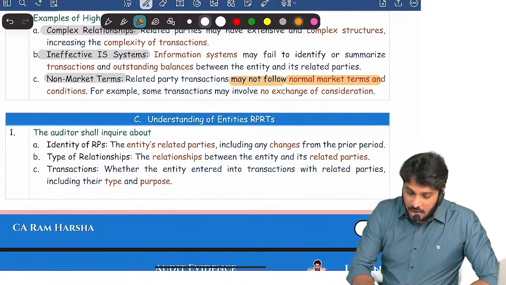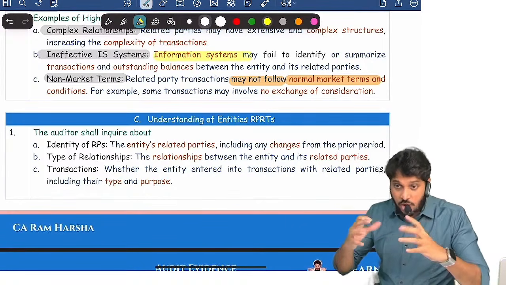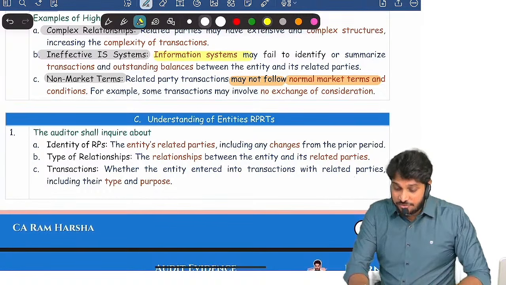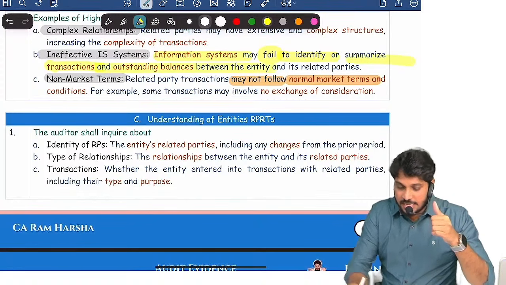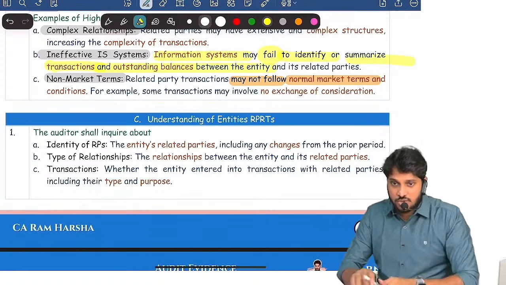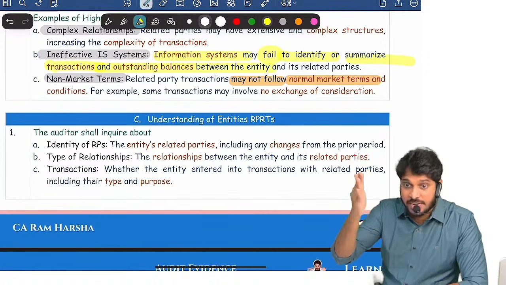Second, the company's information system. We are doing an audit of company systems and company financials, right? The company accounting software is failing to identify related party relationships and related party transactions. Whatever transactions they are doing with related parties, the software is not identifying or summarizing them.